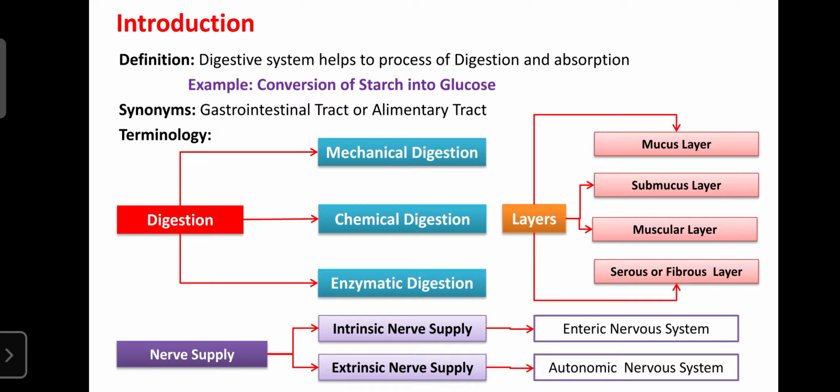Regarding synonyms, the digestive system is also known as the gastrointestinal tract and alimentary tract. Regarding the terminology, the GIT is mainly made up of four layers. The first is the mucus layer, the innermost layer.